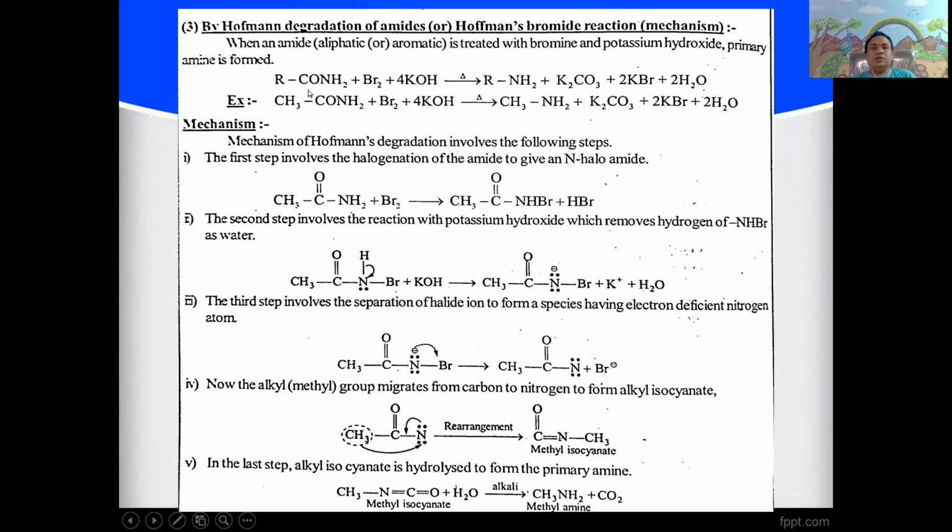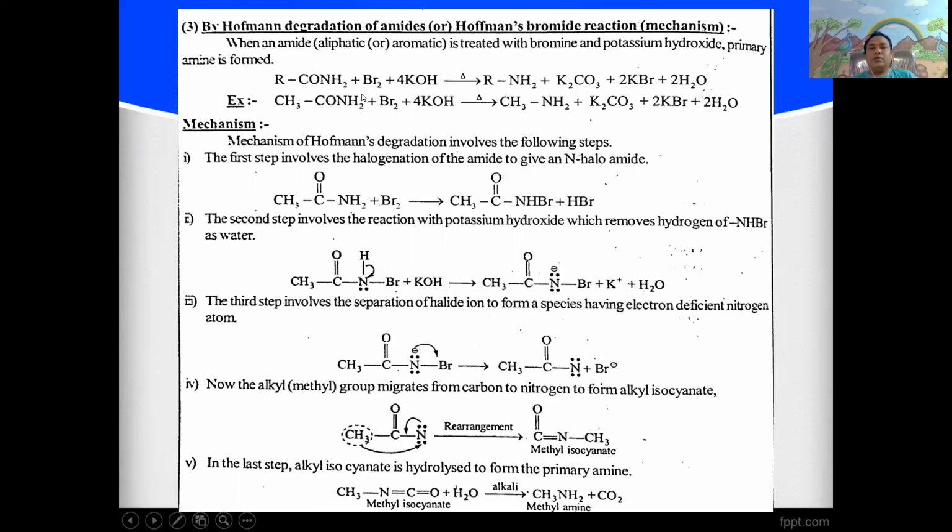It is stated as when aliphatic or aromatic amides, general formula RCONH2, are treated with bromine and alkali and the mixture is heated, it gives one carbon less primary amines.